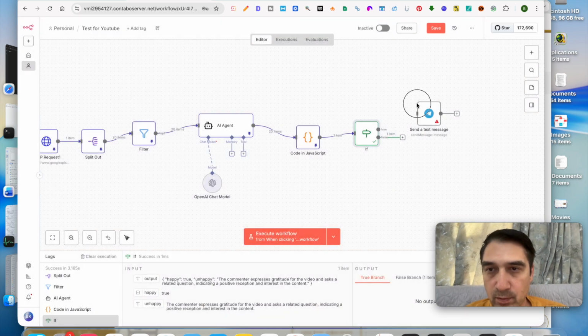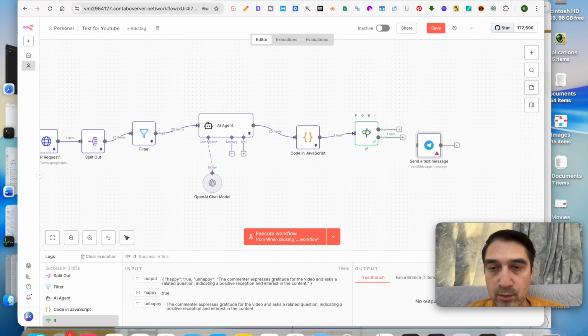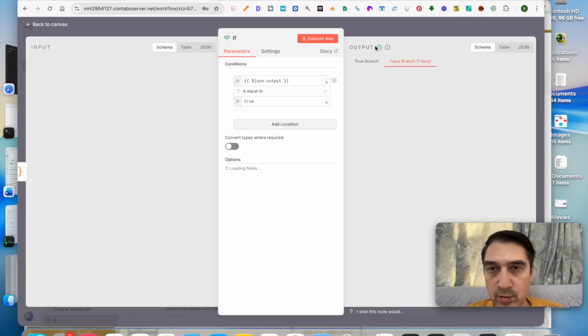So for true, we hook this up over here. Or if you want to see people who are not happy, you would hook this up over here to Telegram. So just to go back and show you guys. This is the true branch, and this is the false branch. So in this case, if you hook up the false branch, you will get a message whenever the false branch has an item. And if you hook up the true branch, you always get a message when the true branch has an item.